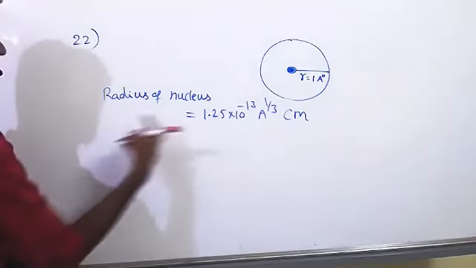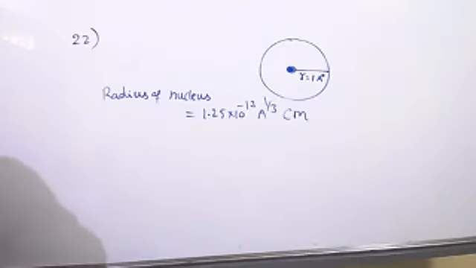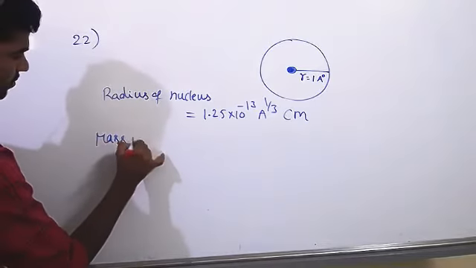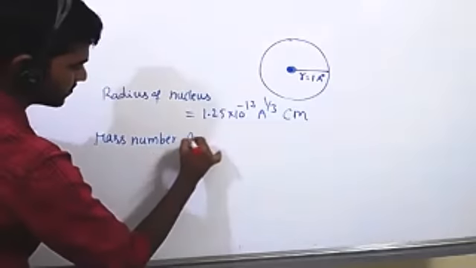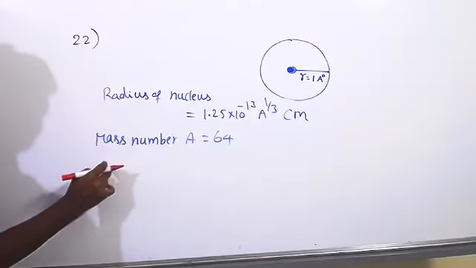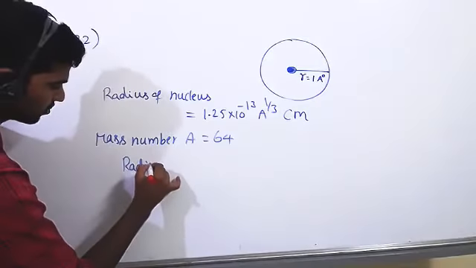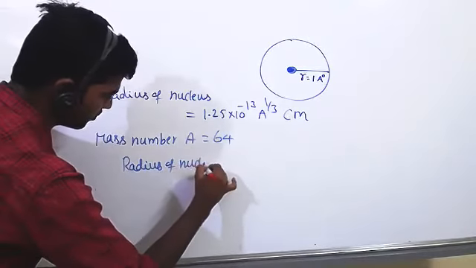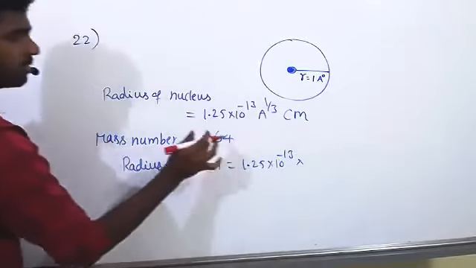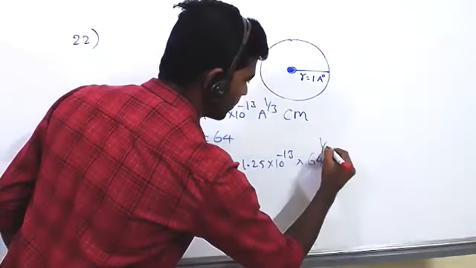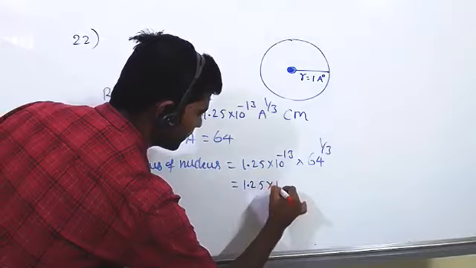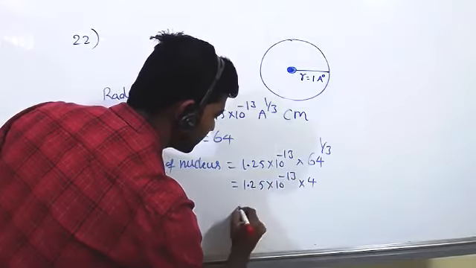Now here the mass number A is given as 64. Now substitute here to calculate the radius of the nucleus: 1.25 into 10 power minus 13 into 64 whole power 1 by 3, that is the cube root of 64, which is 4. So multiply 1.25 into 4, which is 5.